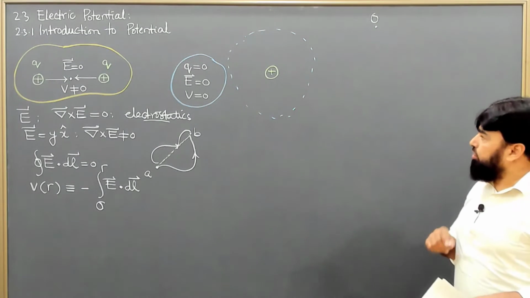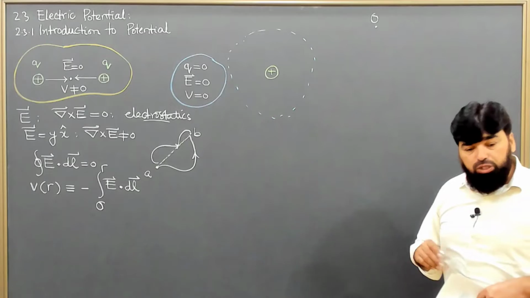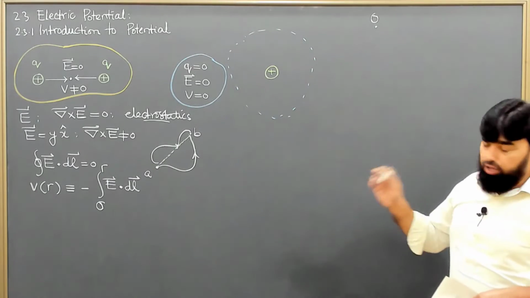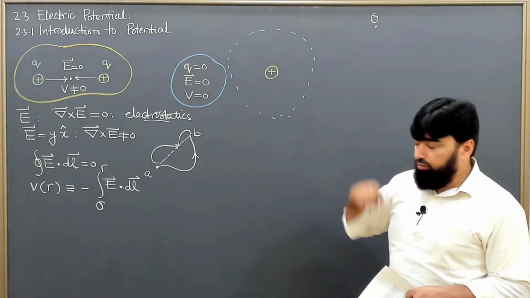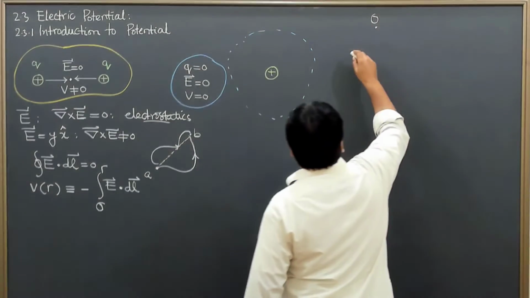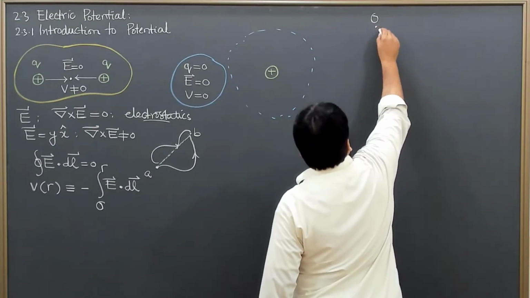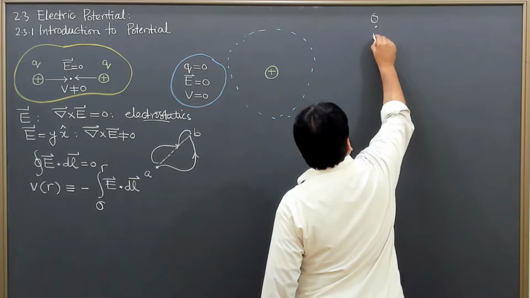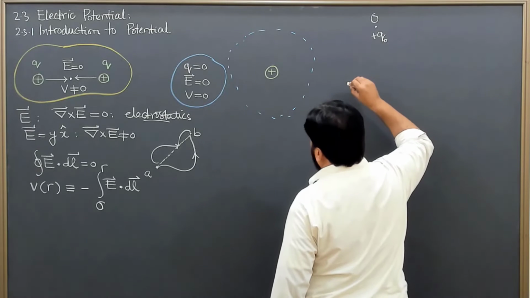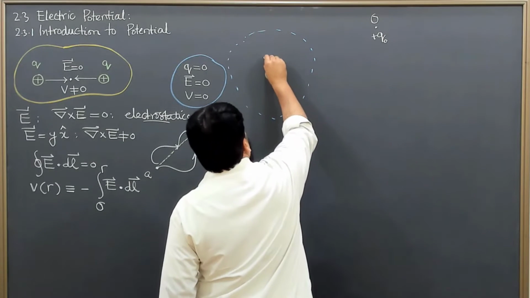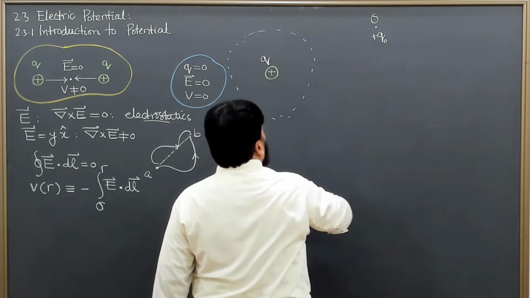Now keep in mind one thing: infinity never means you move very far. When you go out of the influence of that thing, then it is infinity for it. So let's say this is point O, and I'm moving a test charge plus Q, or let's call this Q naught, and here I'm having a source charge Q.